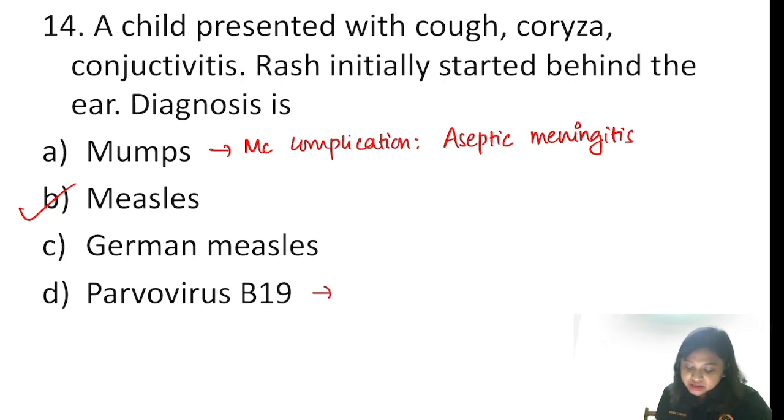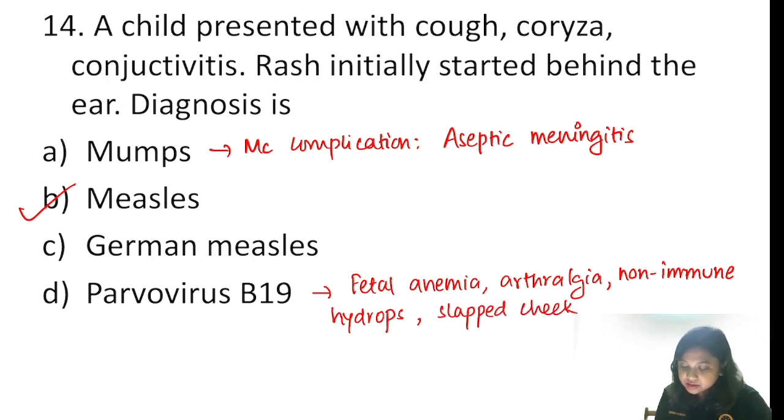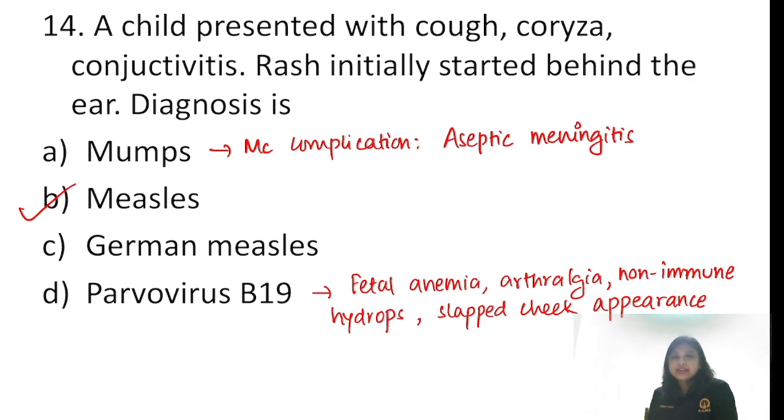Parvovirus B19 will present with fetal anemia. Others you remember, there can be arthralgia. It is an important cause of non-immune hydrops fetalis. And you can remember the slapped cheek appearance, that you can get in parvovirus B19.